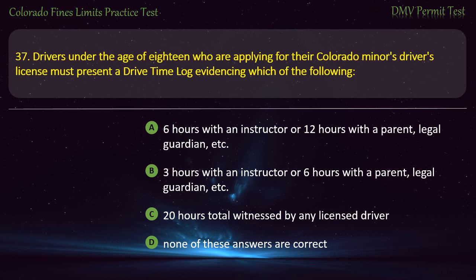None of these answers are correct. Answer. 6 hours with an instructor or 12 hours with a parent, legal guardian, etc.